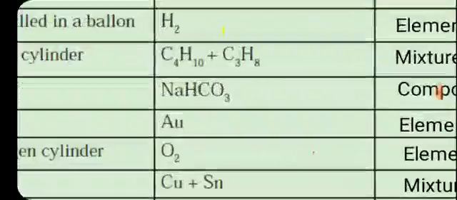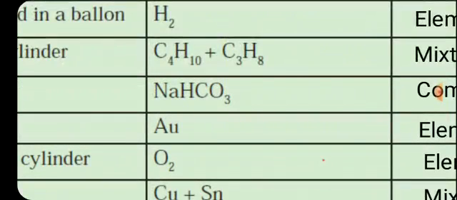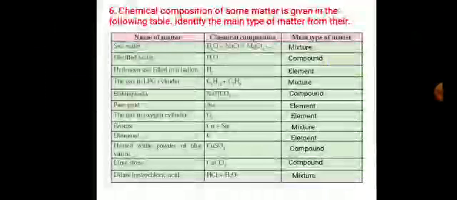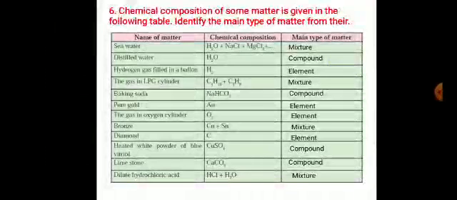For example, baking soda is a compound. It is formed from the constituent elements sodium, hydrogen, carbon and oxygen. And in a mixture, two or more constituents are present. For example, air, sea water, dilute hydrochloric acid, gas filled in an LPG cylinder, they are all mixtures.